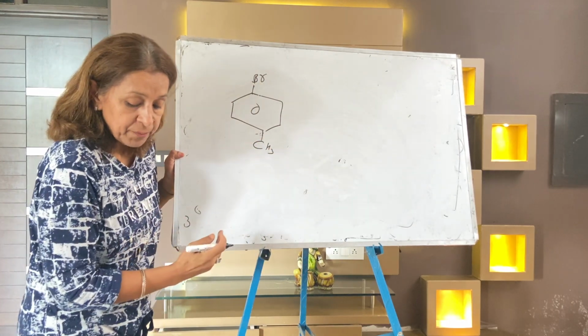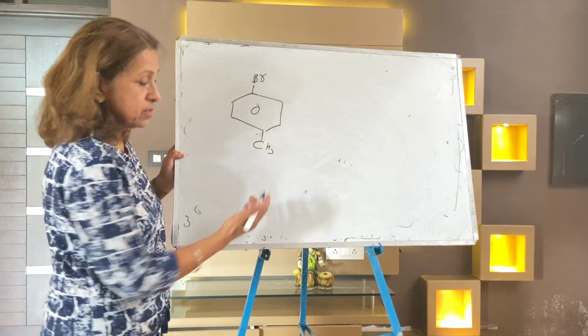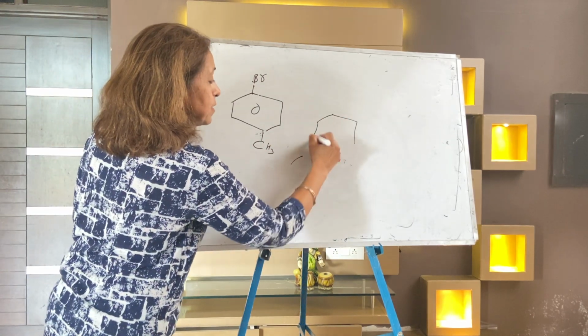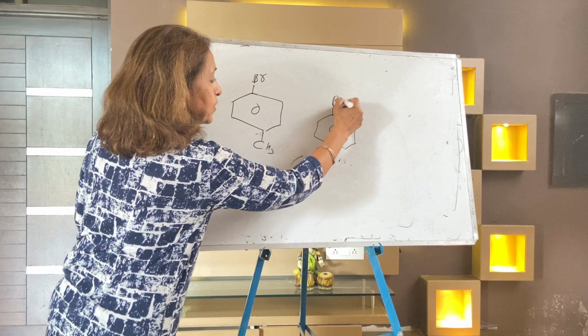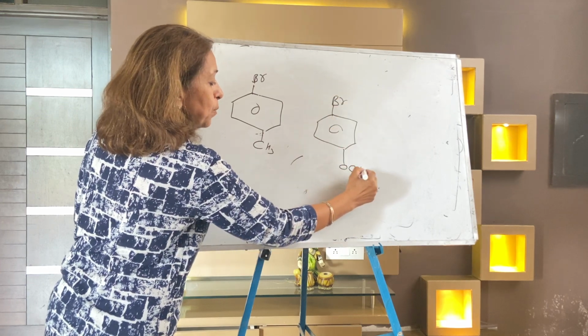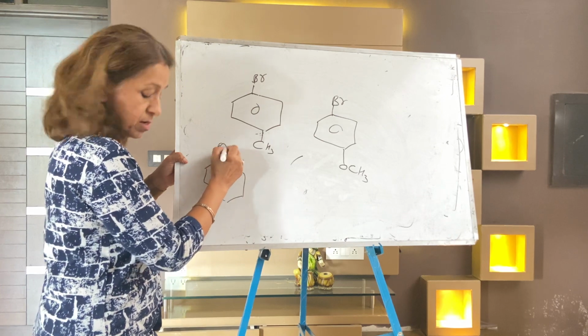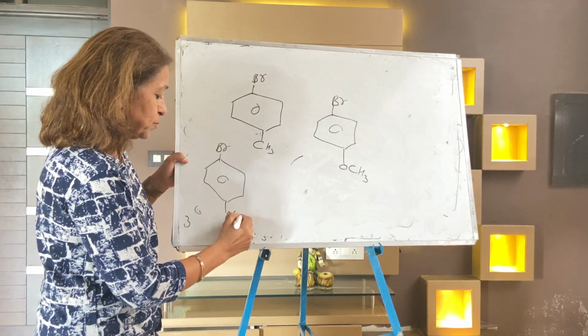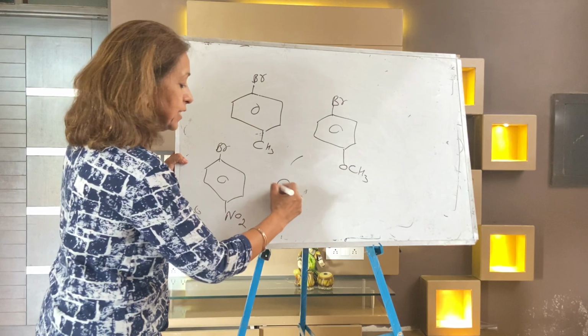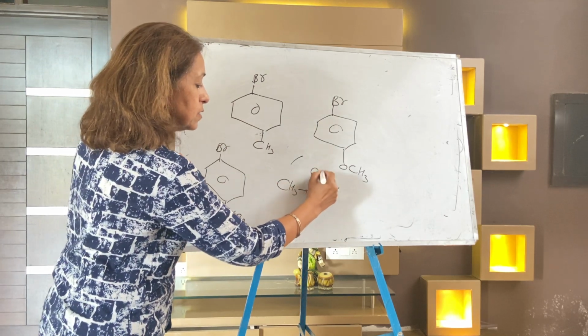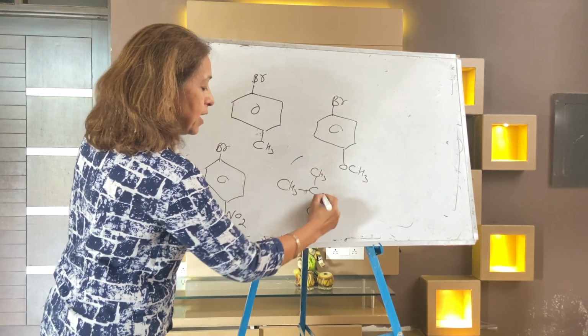Out of these four, which one is the most reactive towards SN1 mechanism? Again, it is Br with OCH3 methoxy group. Third is again Br with a nitro group, withdrawing group. And the fourth is CH3, C, CH3, CH3, Br.